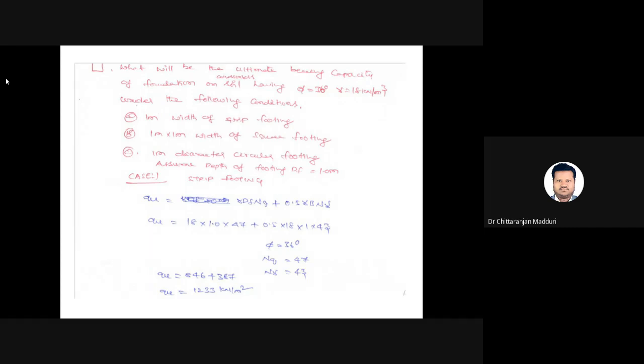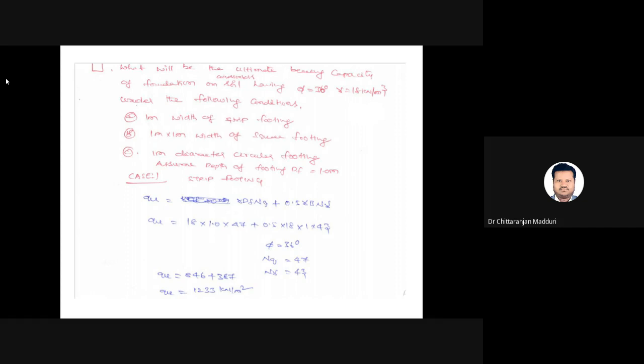What will be the ultimate bearing capacity of a foundation on cohesionless soil having phi equal to 36 degrees and gamma equal to 18 kilonewton per meter cube under the following conditions: A, 1 meter width strip footing; B, 1 meter by 1 meter square footing; C, 1 meter diameter circular footing. Assume the depth of the footing equals 1 meter.